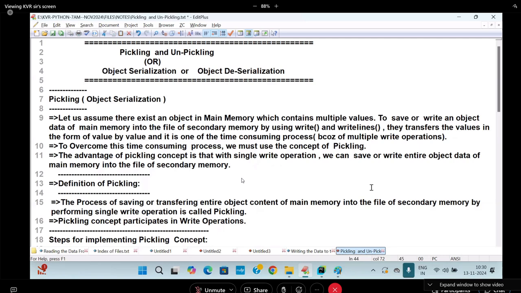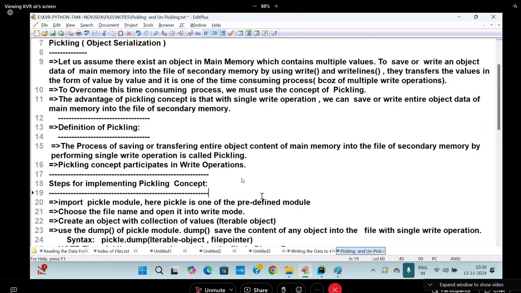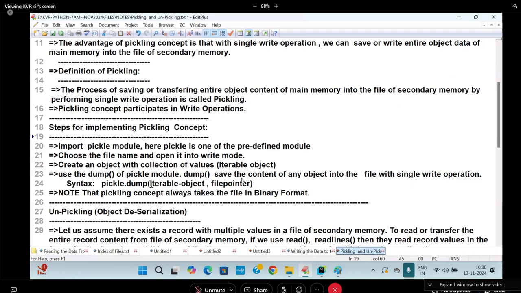Online students, is it clear? Ravi Kumar Yadav asks, sir, what should be the data type? Will it be str only or other types also? My dear student, here I did not say any str type. Any type of data. We never go for converting into str type. Dump of what? Iterable object. I did not say str of it. That is another speciality of it. Whatever type you mentioned, the same type will be there.